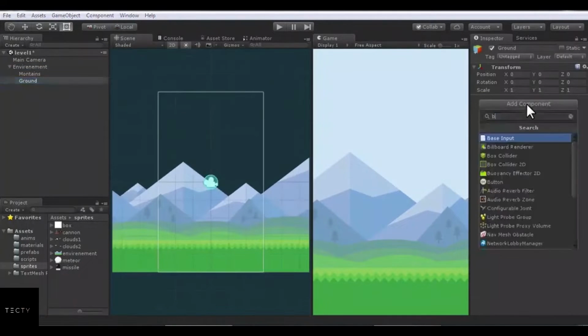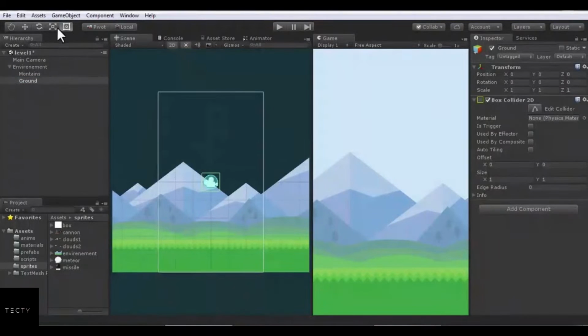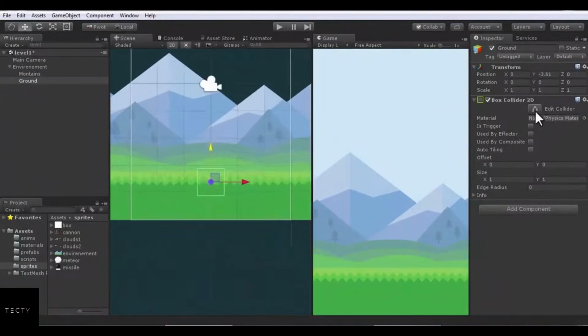OK. Now for ground we need a collider to set all objects at ground, and we don't want to pass through it, and objects will collide with it.